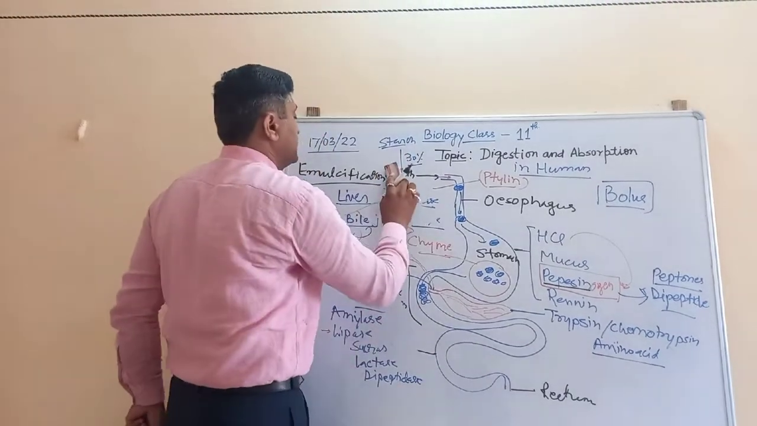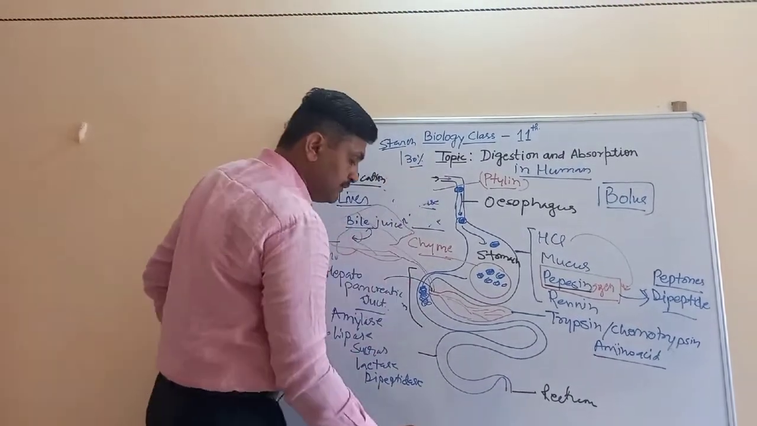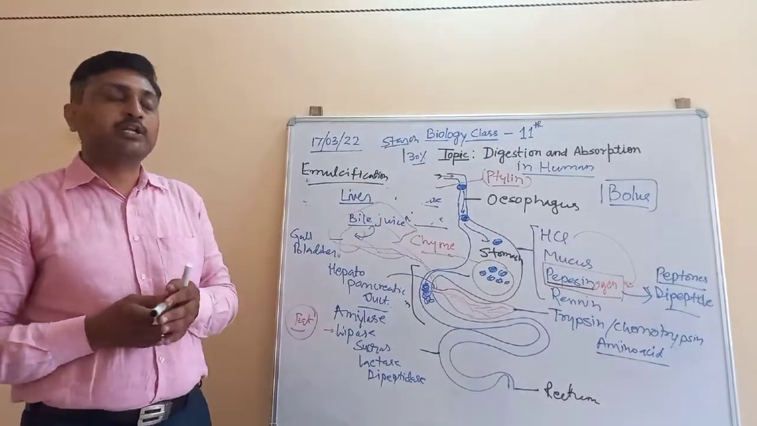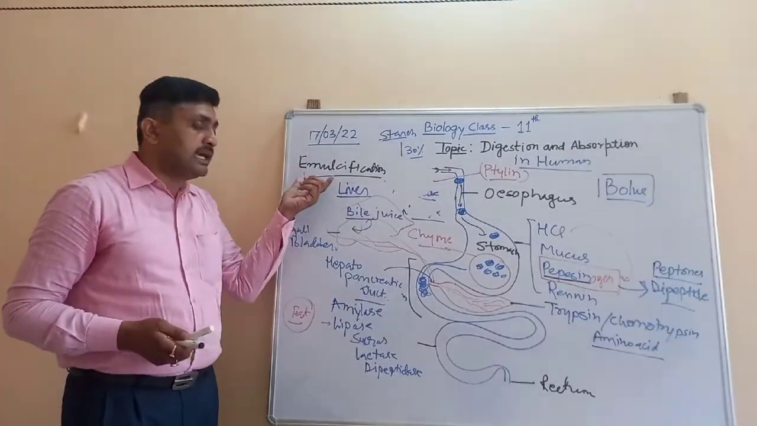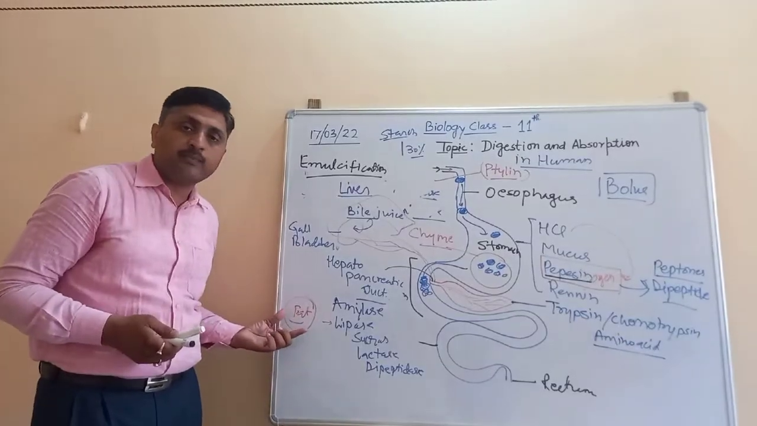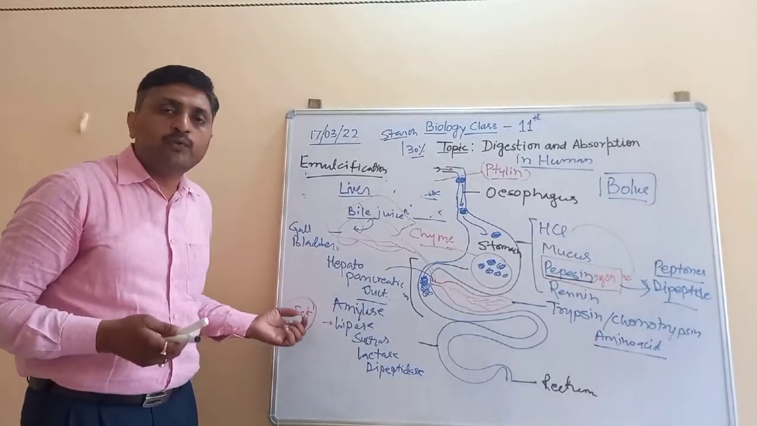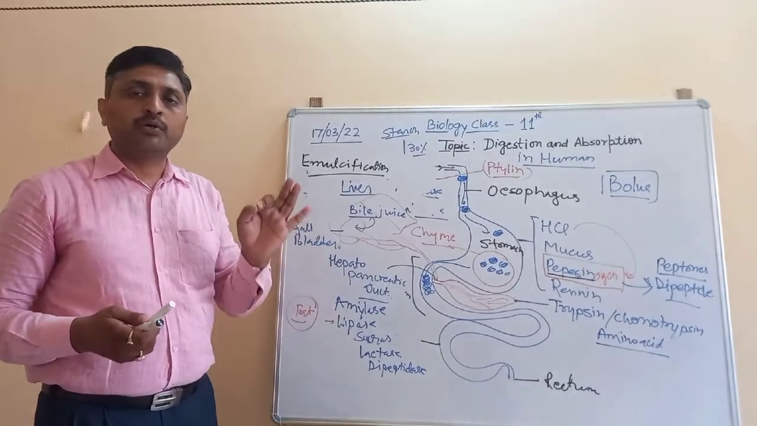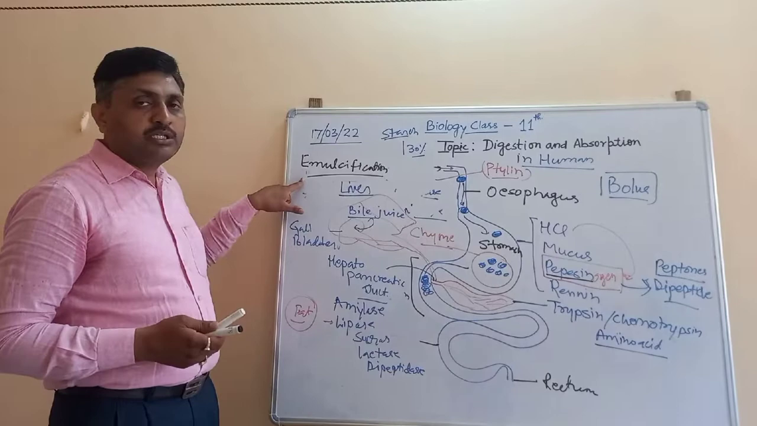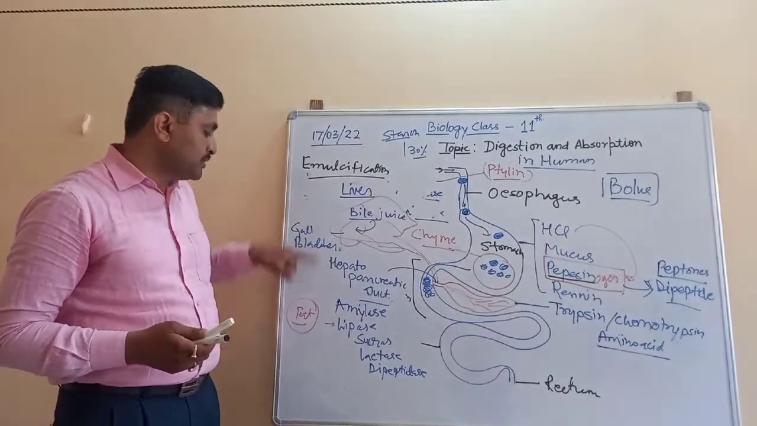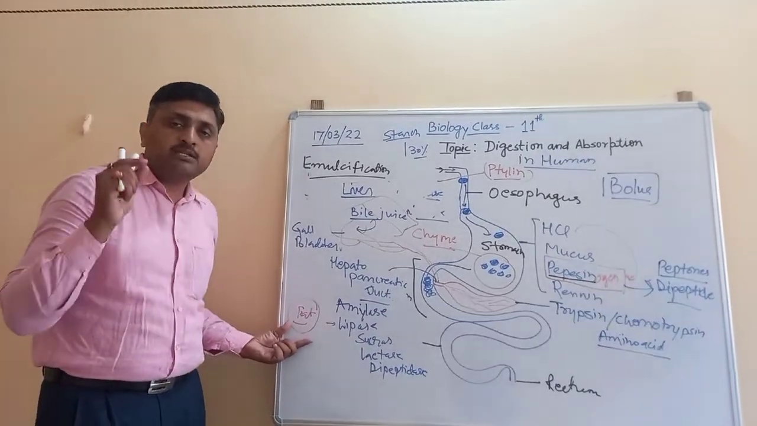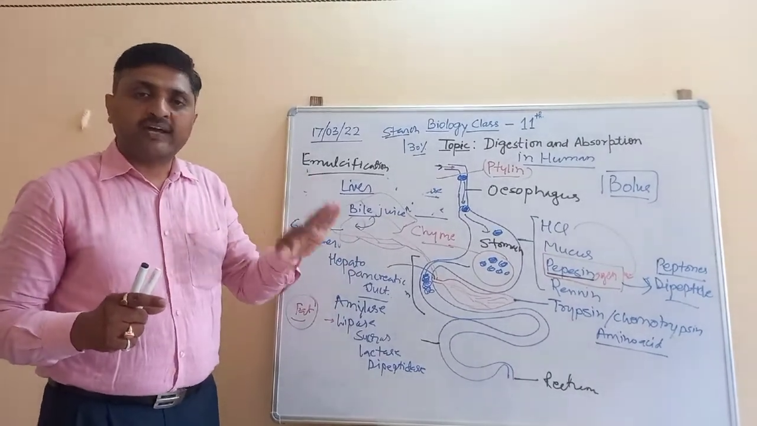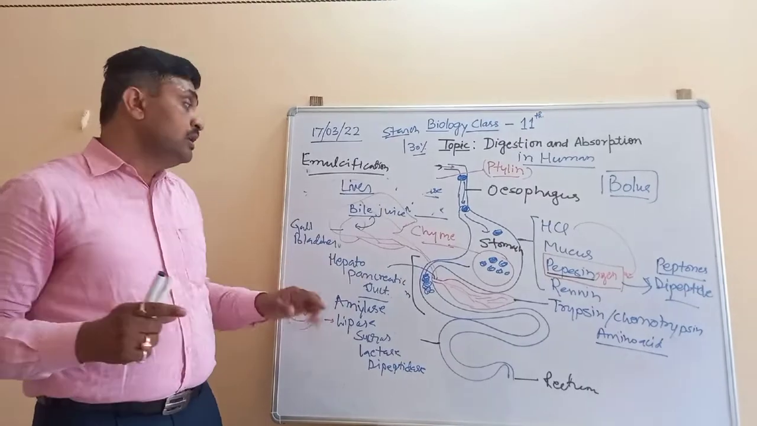Emulsification takes place when bile juice acts on the fat molecule, and this helps in the conversion of the large insoluble fat molecule into small globular soluble molecules. Emulsification is the process of the conversion of the large insoluble fat molecule into small soluble fat molecules.